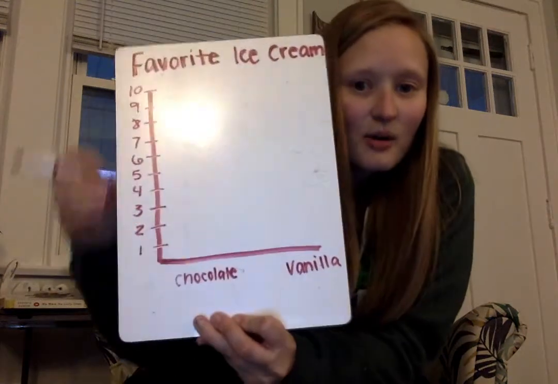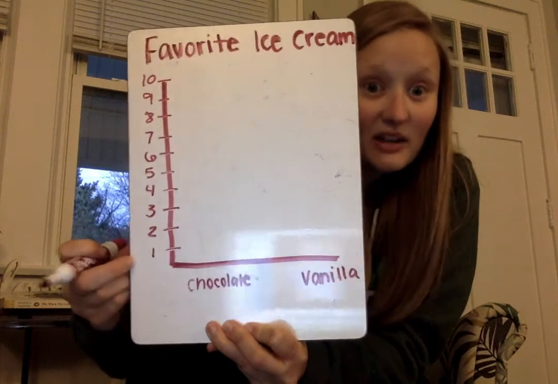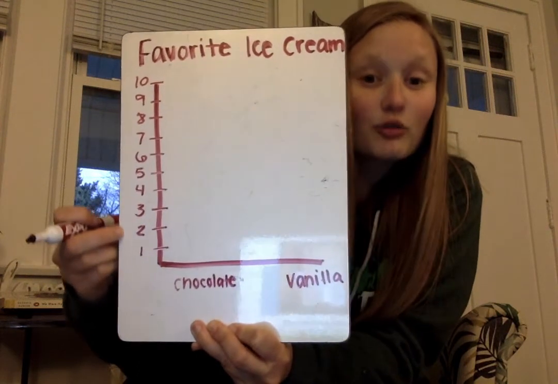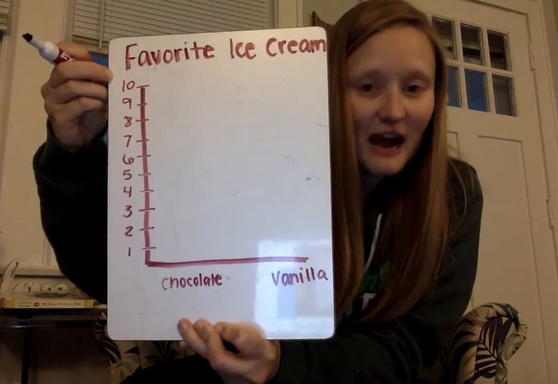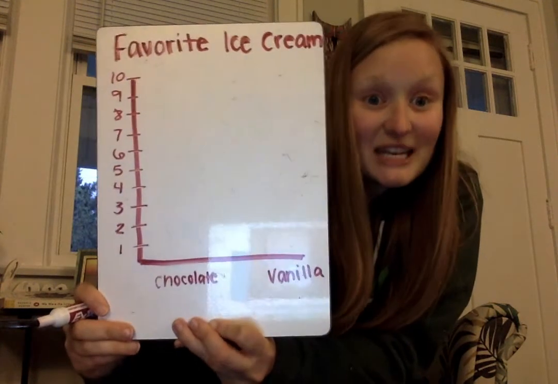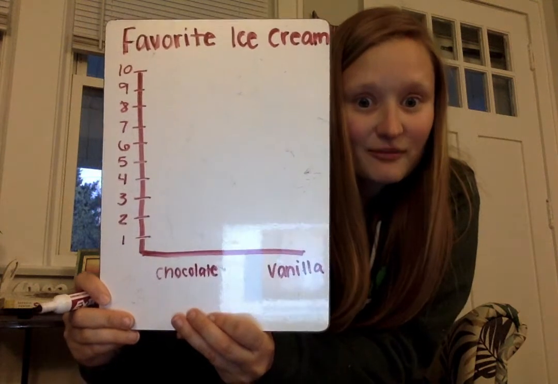Notice how my number 1 is down at the bottom, and then the number grows as I go higher up the graph. So this is the foundation of our bar graph.